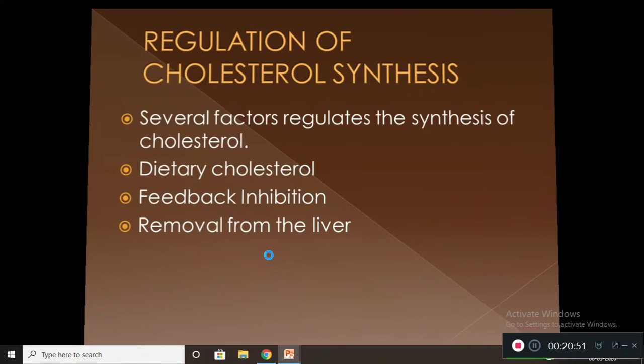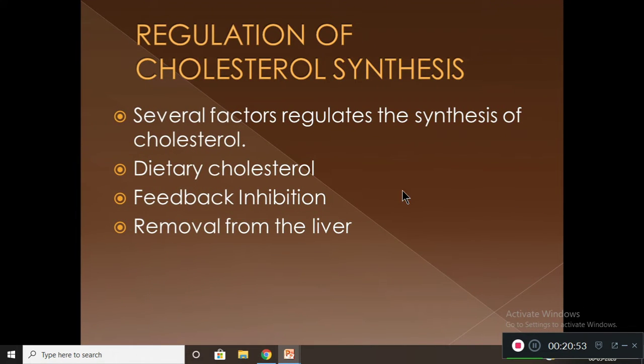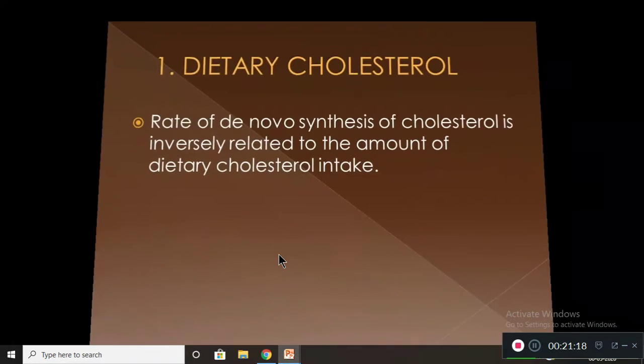Now let us see the regulation of cholesterol synthesis. Basically, there are a lot of factors in the regulation of synthesis of cholesterol. The first one is dietary cholesterol. Then the regulation is done by the mechanism called feedback inhibition, and another method is removal of cholesterol from the liver. Now let us see one by one.